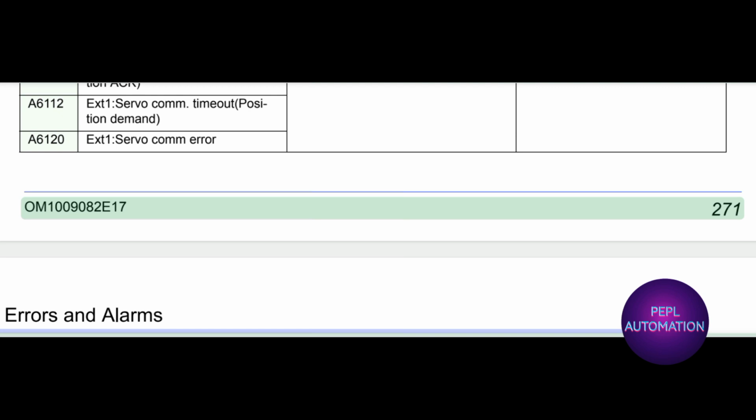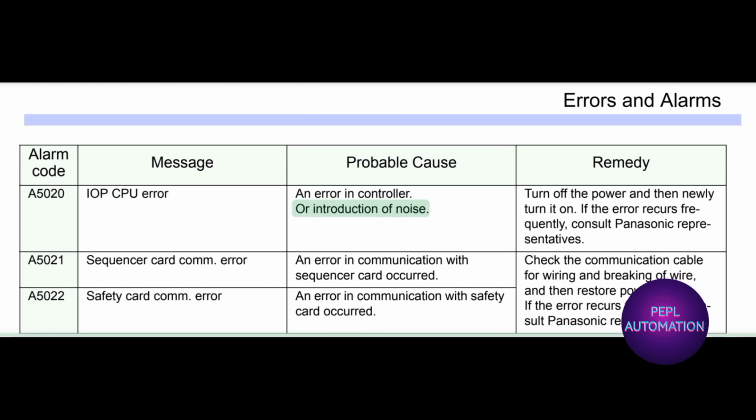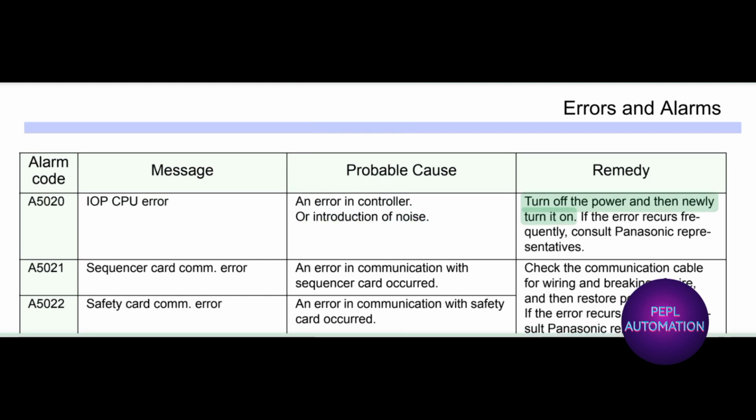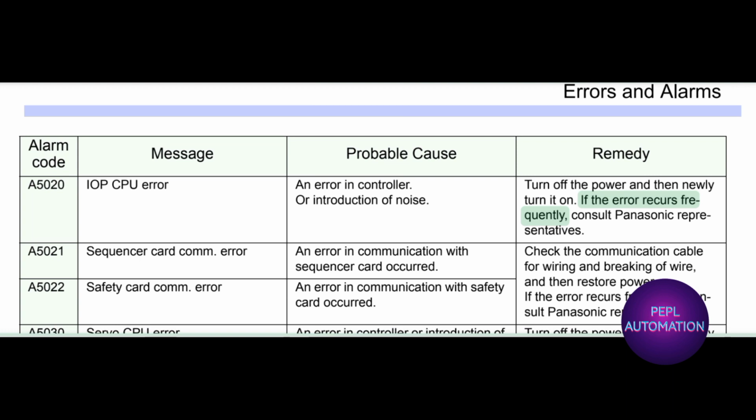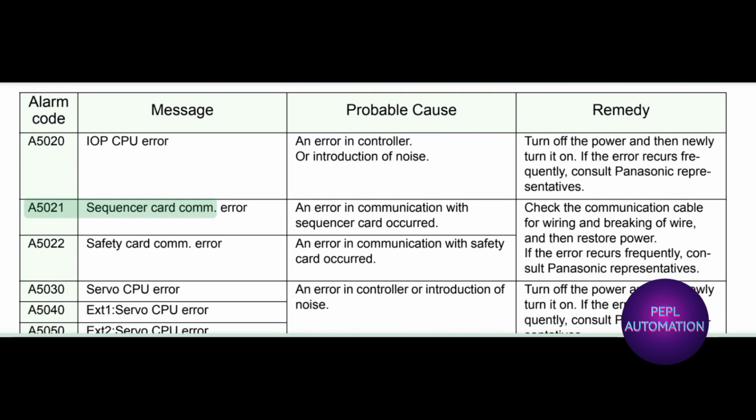OM10090882E17271. A5020 IOPCPU error. An error in controller or introduction of noise. Turn off the power and then newly turn it on. If the error occurs frequently, consult Panasonic representatives. A5021 sequencer card COM. error.